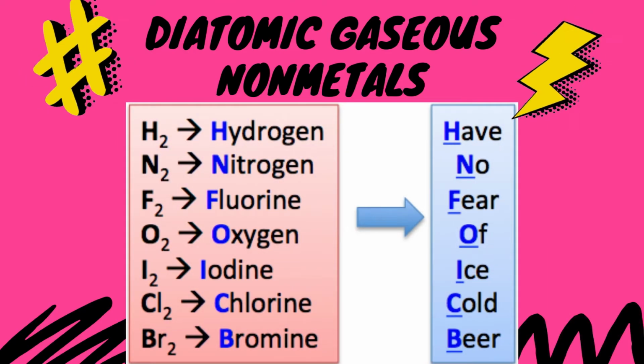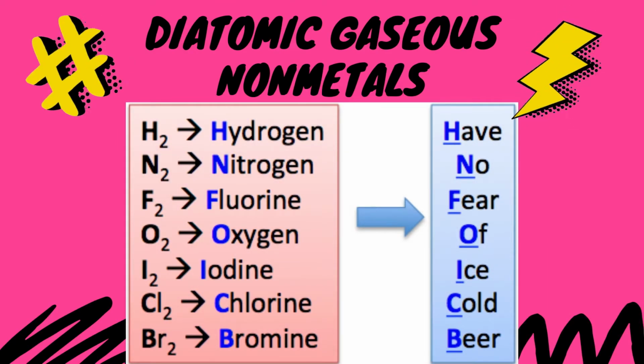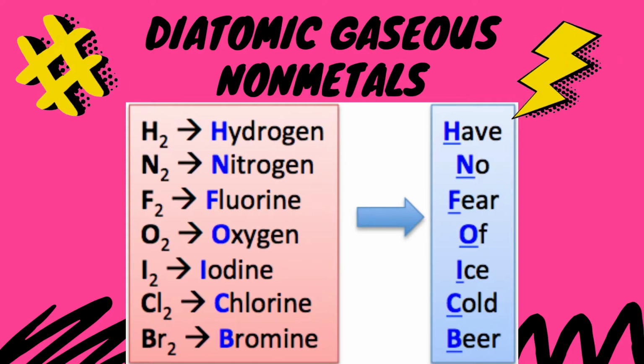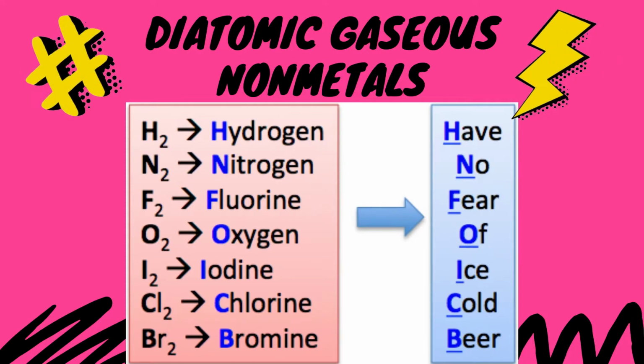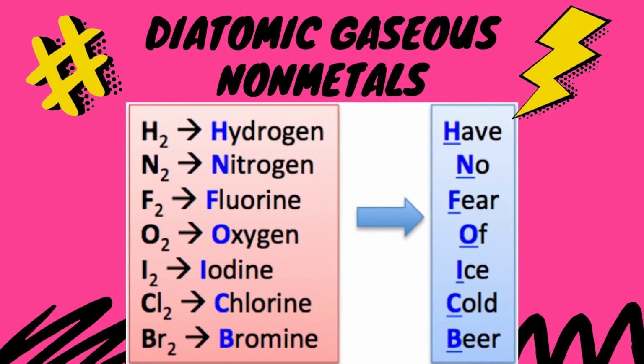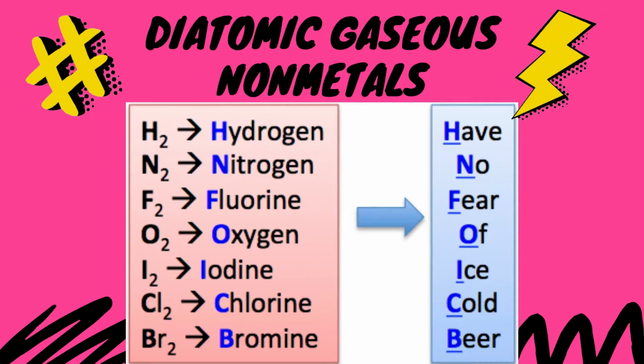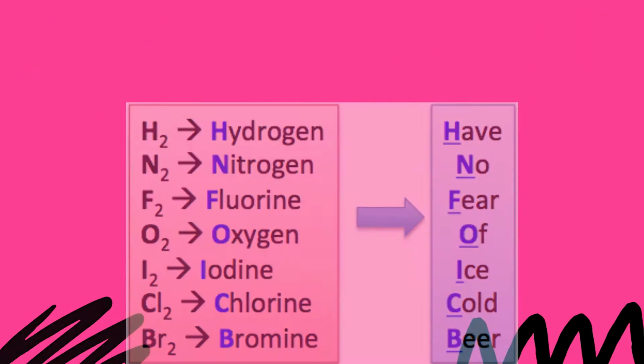Nonmetals can also exist in nature as diatomic molecules. Diatomic molecules exist as a combination of two elements of the same type. The 7 diatomic molecules are hydrogen, nitrogen, fluorine, oxygen, iodine, chlorine, and bromine, the only liquid nonmetal.